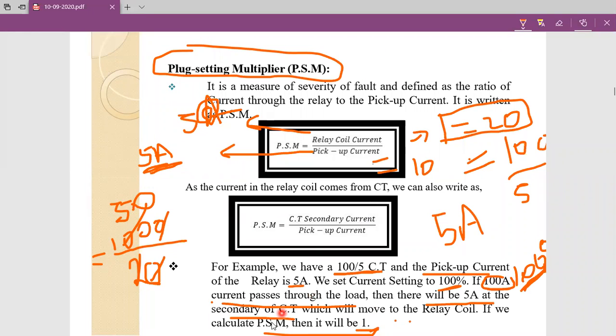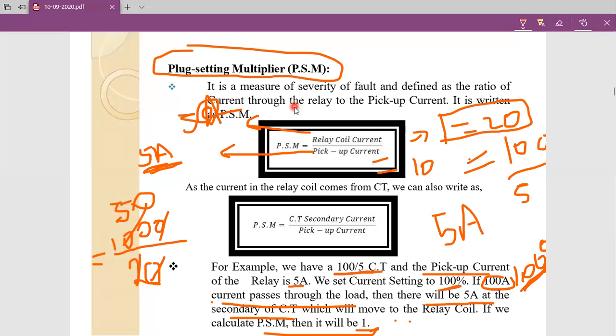We saw that with an example. For 100 amperes of fault current, PSM is equal to 1, and that value becomes 10 when the fault current is equal to 1000 amperes. So keep it in mind. What is the advantage, and why are we going to calculate PSM for a given relay? Because from PSM only we can get the severity of fault current.